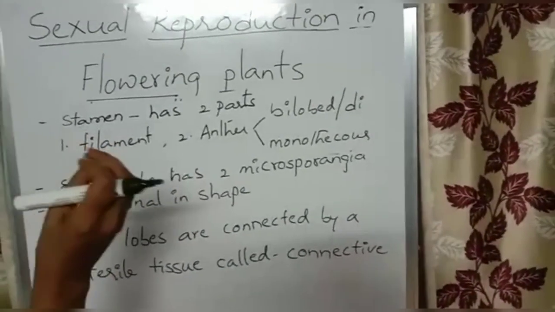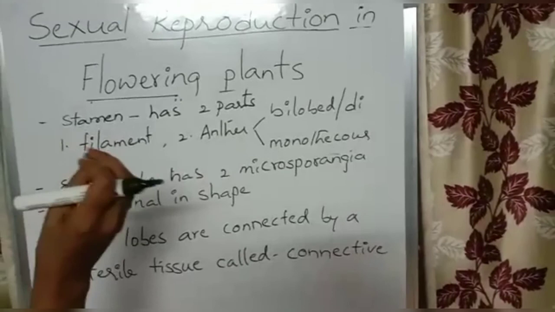Primordium is the bud which initiated, means at the initial stage. Now if we look, stamen has 2 parts, those are filament and anther, already we discussed. Anther is of 2 types: dithecous anther, monothecous anther, or bilobed anther, single-lobed anther.